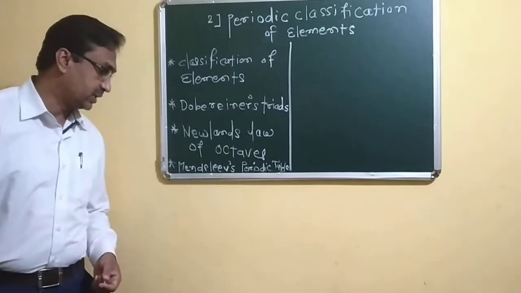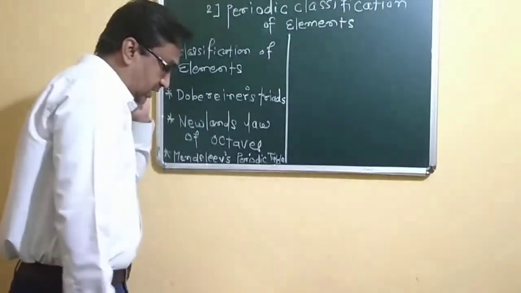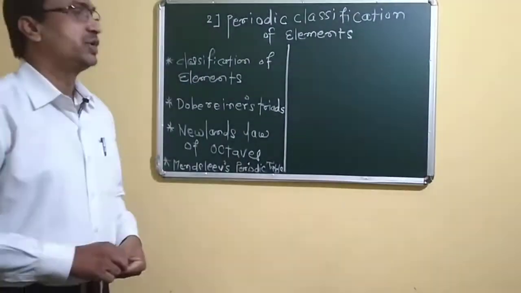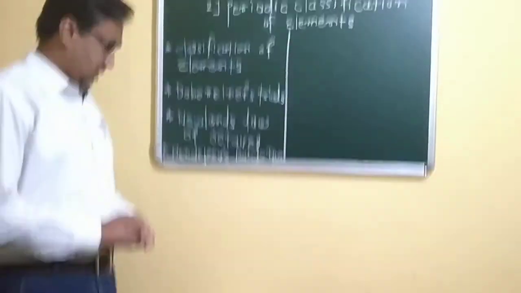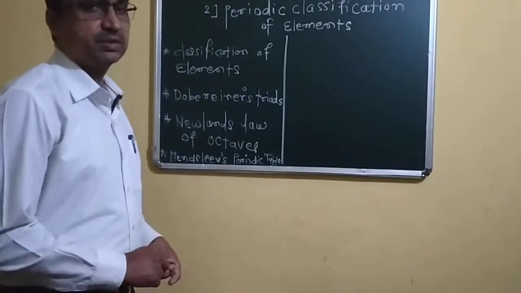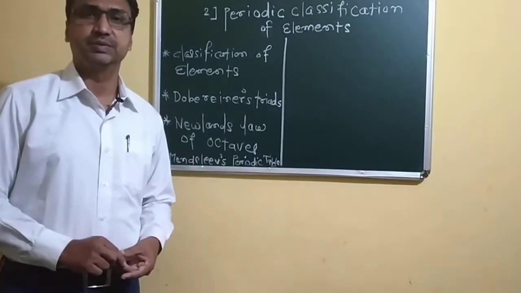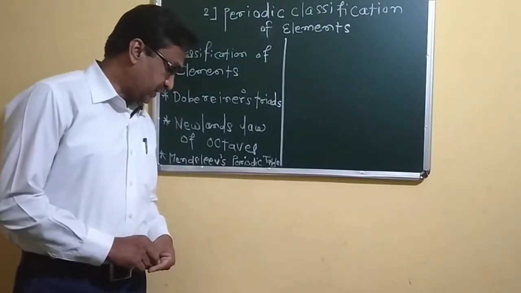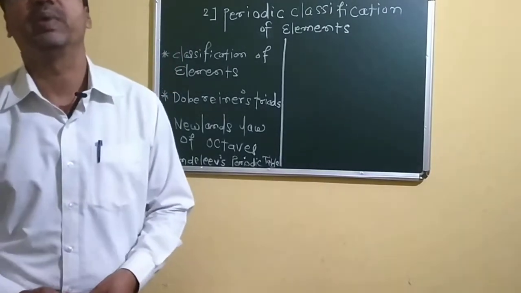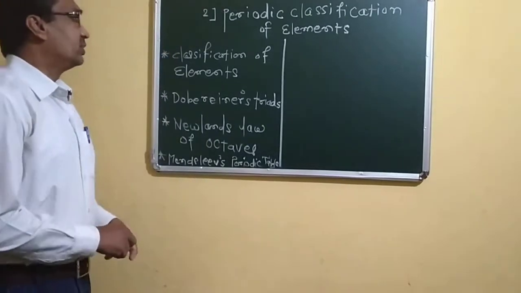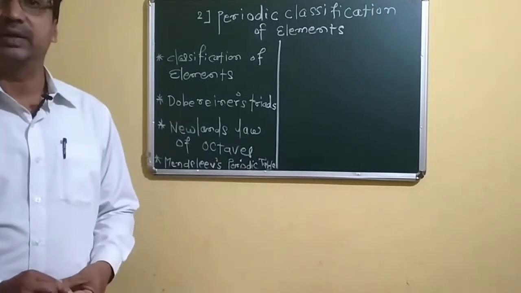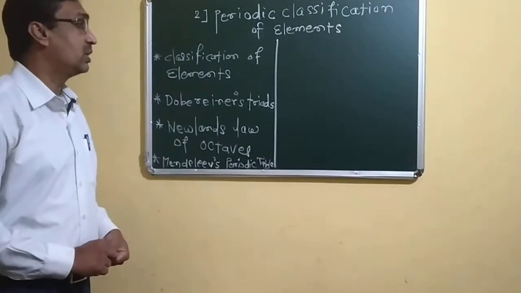After that, they have asked, what are the types of elements? The types of elements, you know, are metals, non-metals, and metalloids. Okay. After that, what is the smallest particle of matter called? We already know that the smallest particle of an element is called an atom, and the smallest particle of a compound is called a molecule.